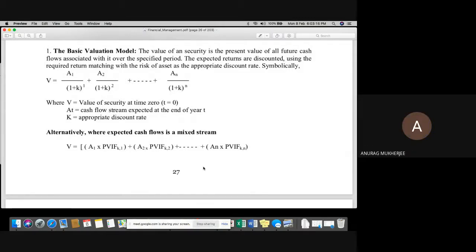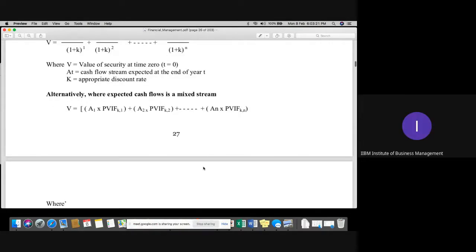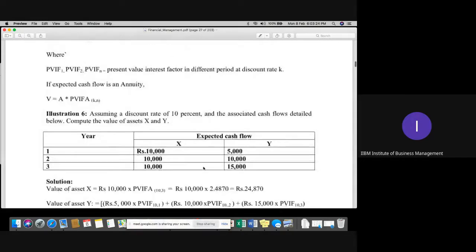That recently we have covered this particular model, the basic valuation model. Yes, sir. Okay, you can see one more question on my screen as well. That is question number 6.